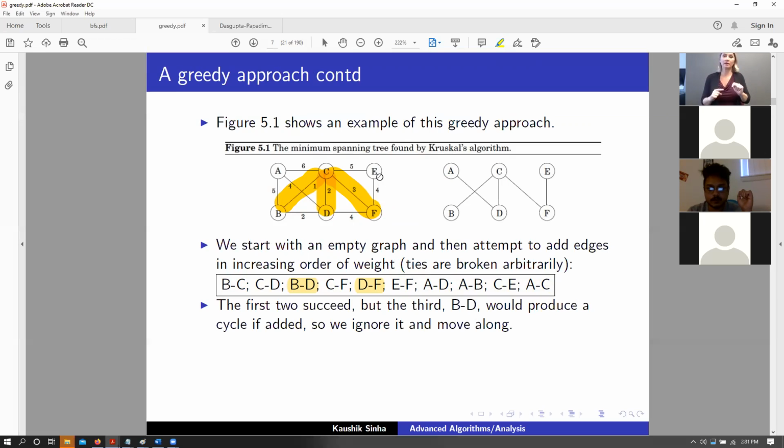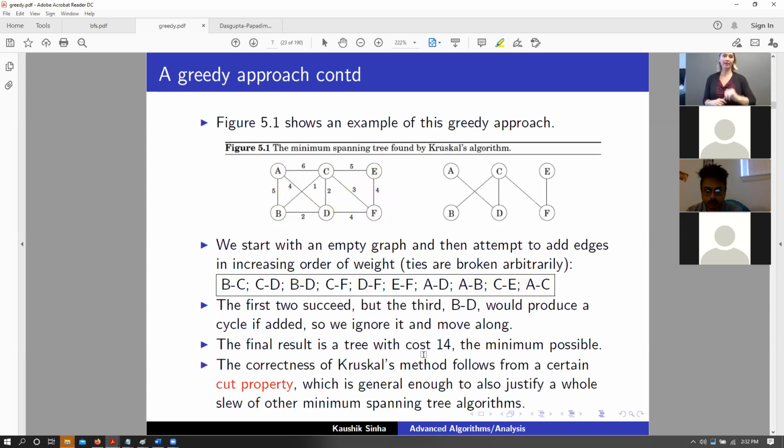Next comes E to F. That is fine. Add it. Next comes A to D. That is fine. No cycle yet. Connected. A to B, can't. C to E, can't. And A to C can't as well, because all of those other three edges create cycles. So that is how Kruskal basically solves this particular problem of minimum spanning trees. Okay. So in this particular graph, this is not the same graph as earlier, the minimum spanning tree ends up having a cost of 40.